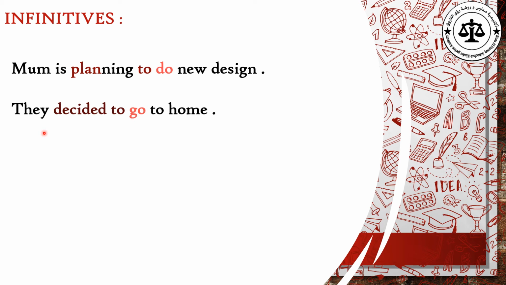Number 2, they decided to go home. So here we have the verb decide. Decide is a verb that is always followed by an infinitive verb, which is go. The last example, Sally needs to eat. Need is one of the verbs that are always followed by an infinitive, which is eat. So here we have 3 verbs that must be followed by infinitive verbs. Where are the infinitive verbs? They are do, go and eat.